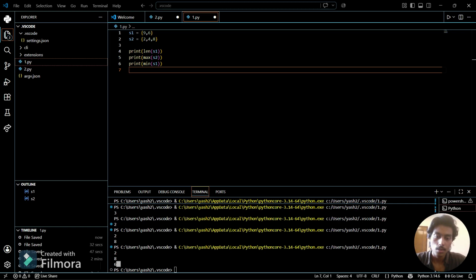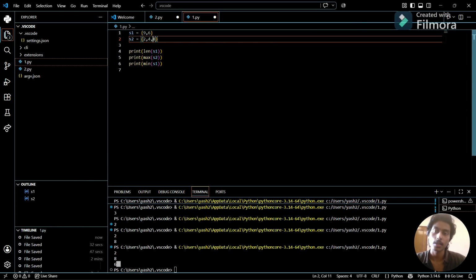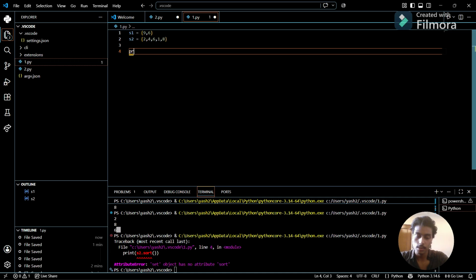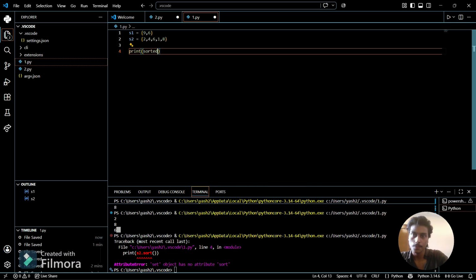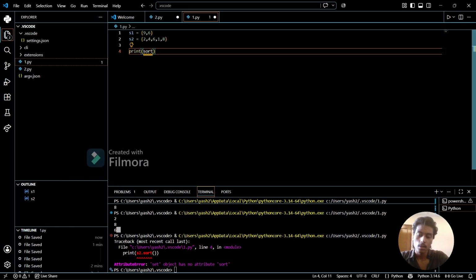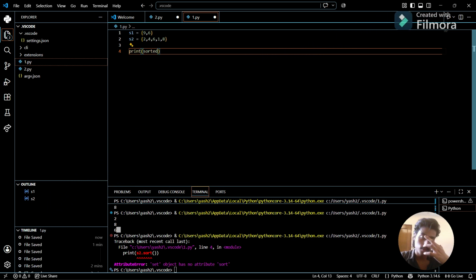Now one more thing we are left with, that is if I want to print a sorted list, then what I have to do is write the print function and then use sorted here. We can't use sort like this, no, that is done in a list. For using this in a set, we have to use sorted and then S2.